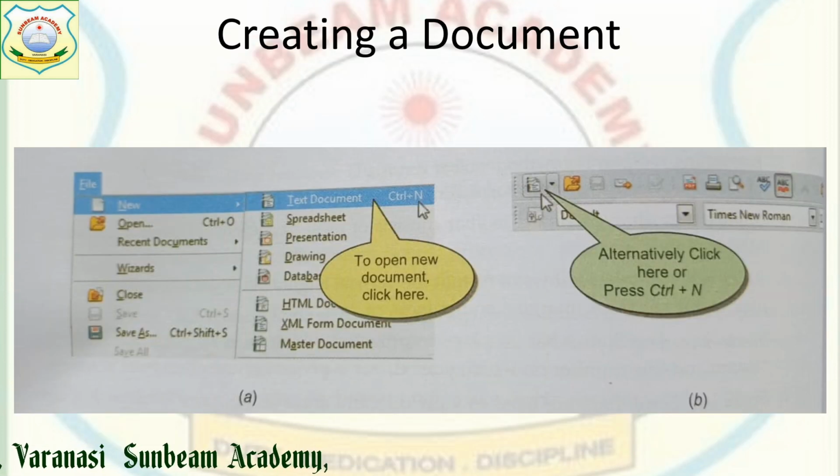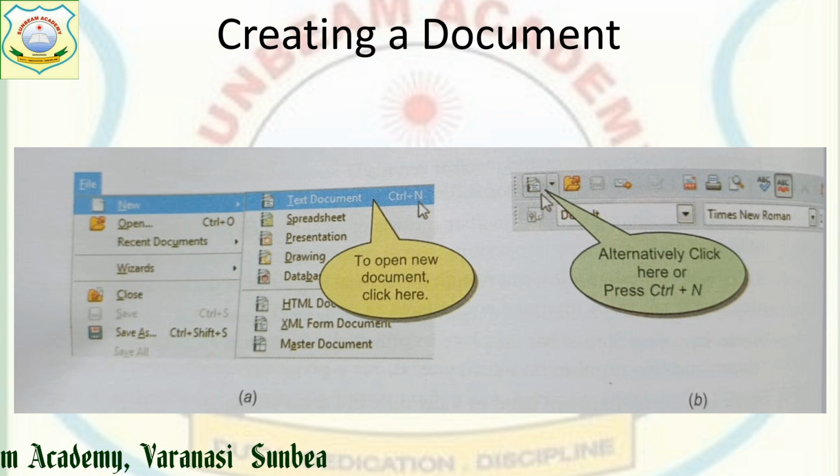Next, let us see how we are going to create a document. To create a document, after opening your Writer, we have to click on the File menu. Otherwise, by default, Document 1 is open. If you want to create another document, then on your File menu you click on the New option.